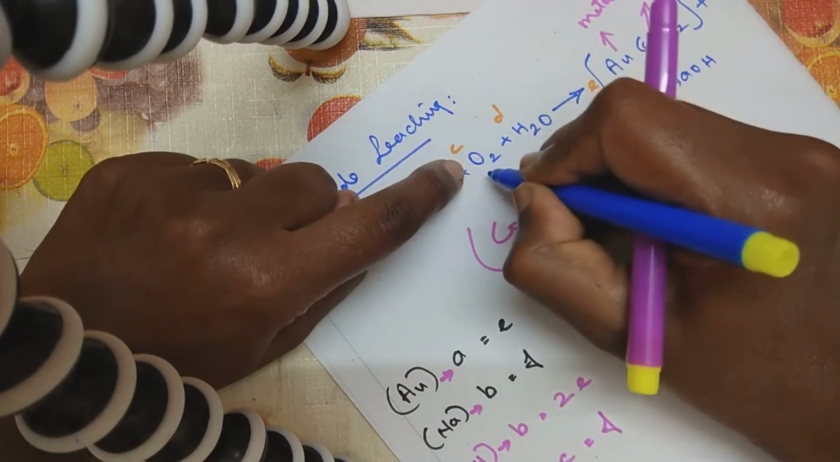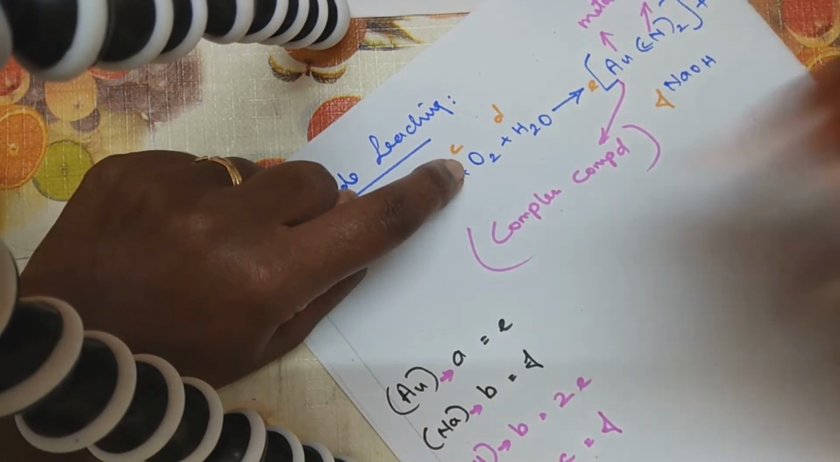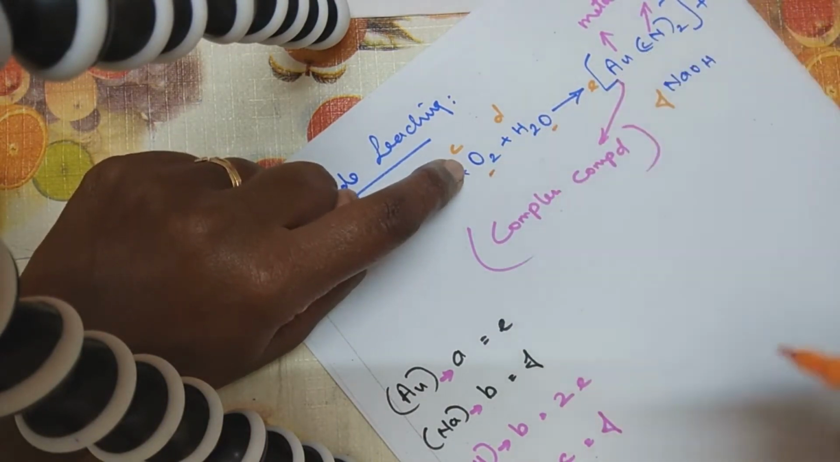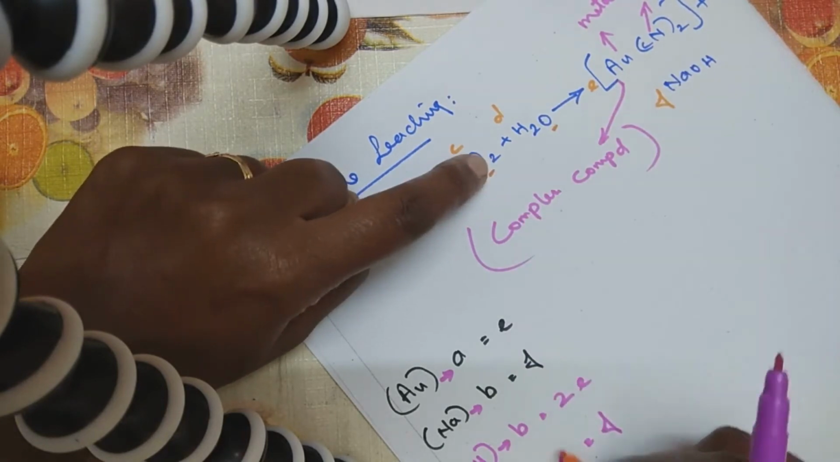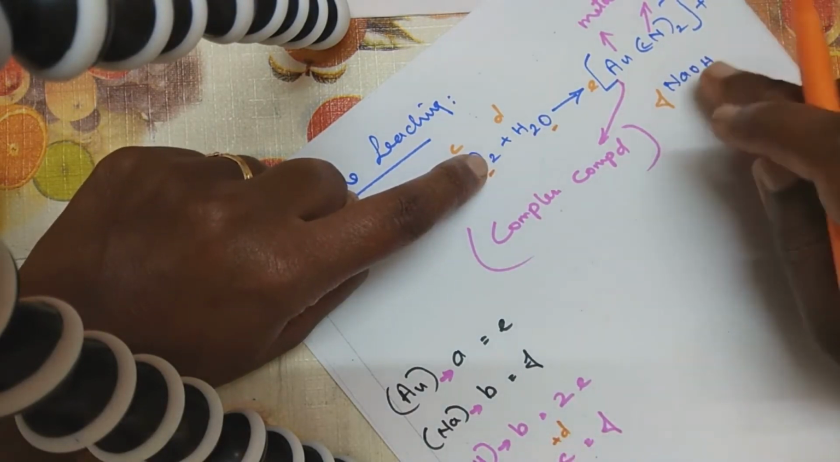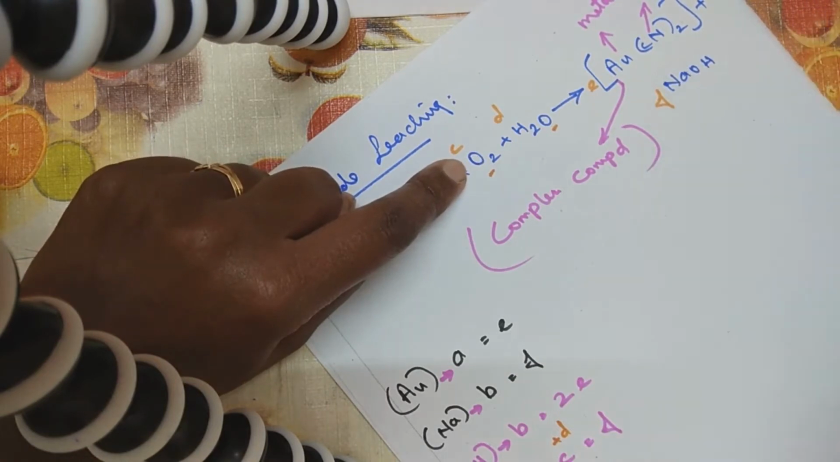I've got oxygen here, and oxygen here and oxygen here. So it will be 2C plus D is equal to F, because here only one place I've got oxygen.